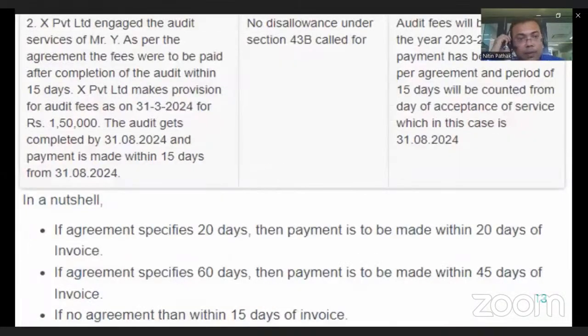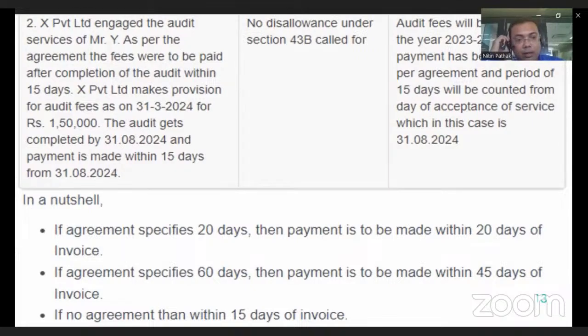Now, second example of services. XYZ Private Limited engages Mr. Y for audit service. As per the agreement, fees were to be paid within 15 days after completion of the audit. XYZ Private Limited makes the provision for the audit fee as on 31st March, say 1,50,000.